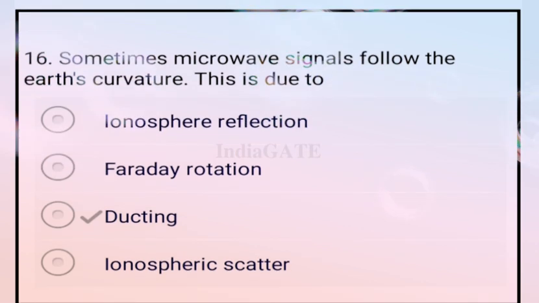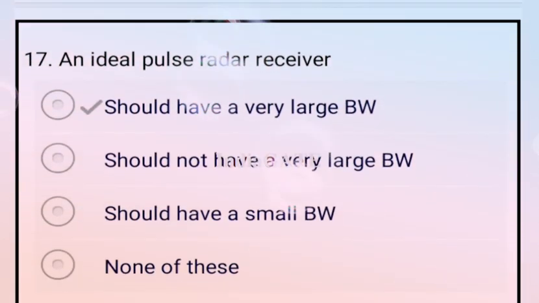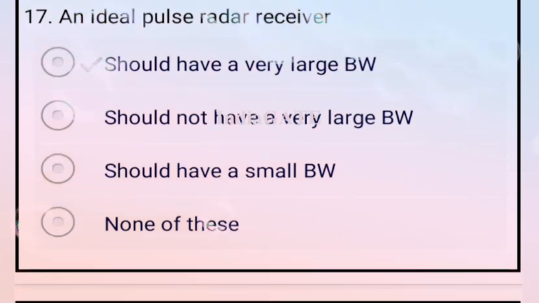Next question, sometimes a microwave signal follows the earth's curvature. This is due to ducting. Okay, option C is your correct answer. Next question, an ideal pulse radar receiver should have a very large bandwidth. Option A is your correct answer.